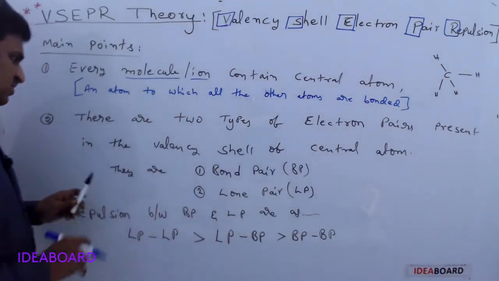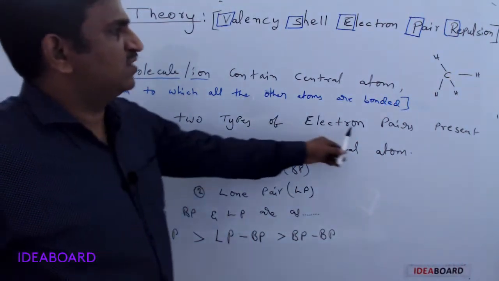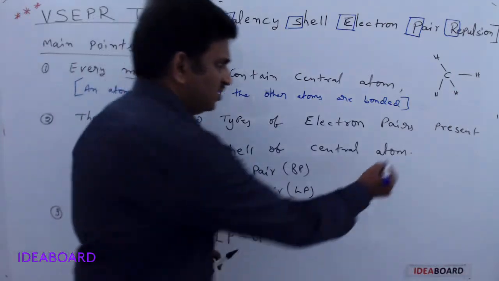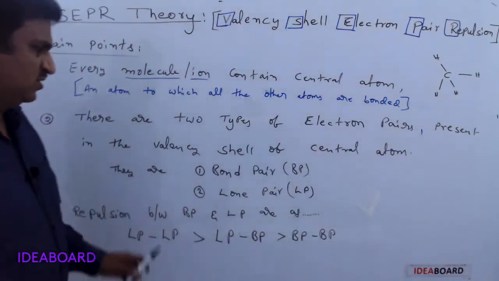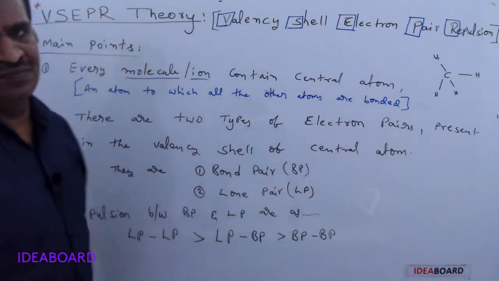Next, the second point: there are two types of electron pairs present in the valency shell of the central atom.